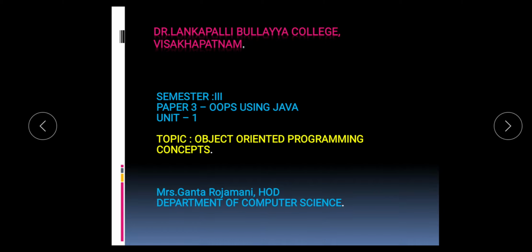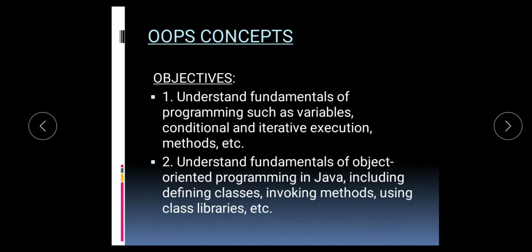Today I would like to explain about object-oriented programming concepts. First, objectives of OOPS. First objective, understand fundamentals of programming such as variables, conditional and iterative execution methods. Second objective, understand fundamentals of object-oriented programming in Java, including defining classes, invoking methods using class libraries, etc. The major objective of object-oriented approach is to eliminate some of the flaws encountered in the procedure approach.